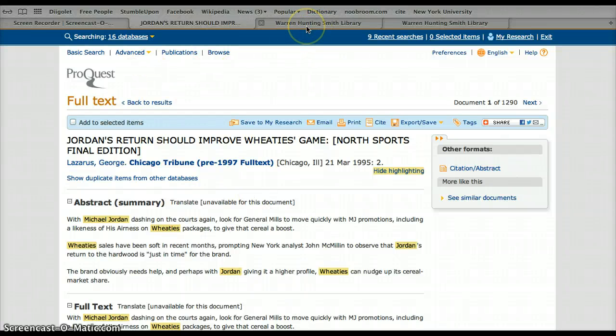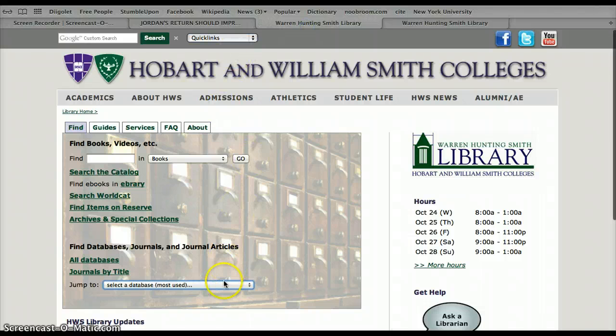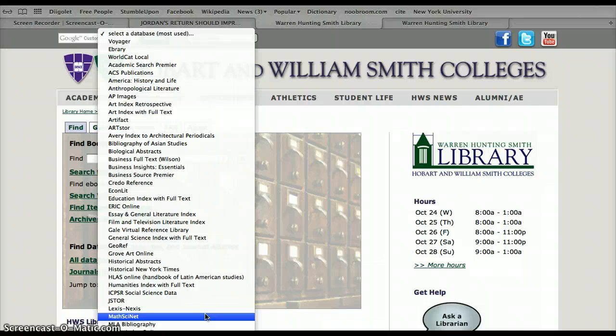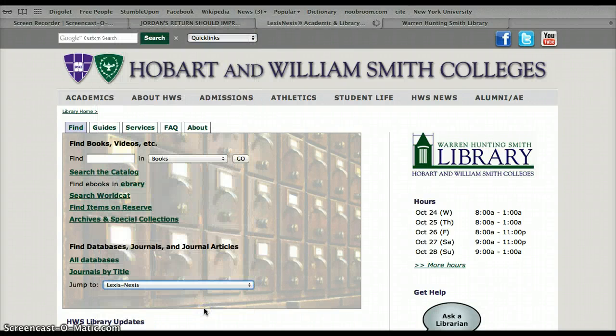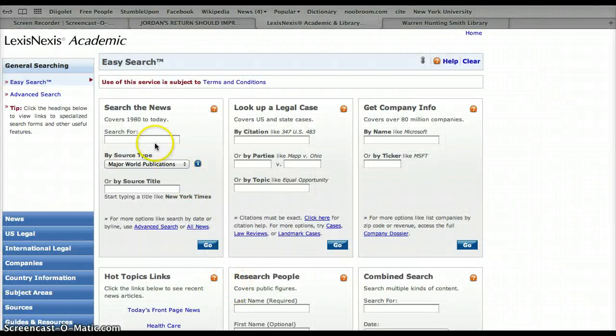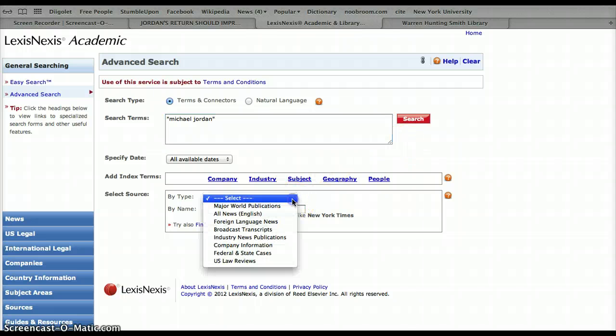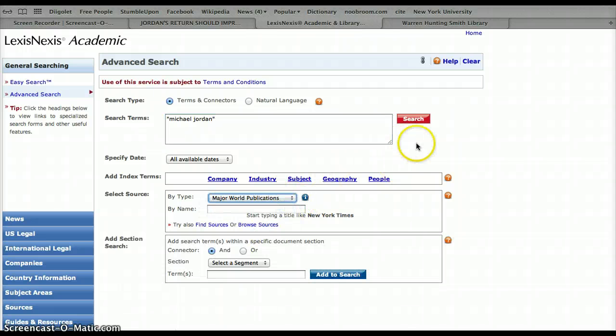And then secondly, we used a database called LexisNexis. And once we got to this database, we went to the advanced search. And then in quotations, we typed in Michael Jordan. And we selected major world publications.